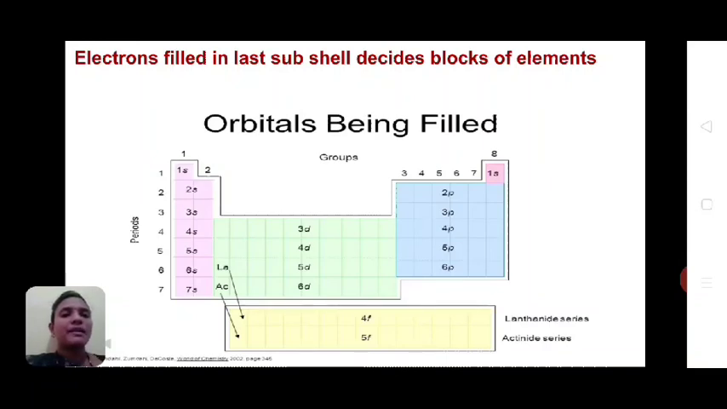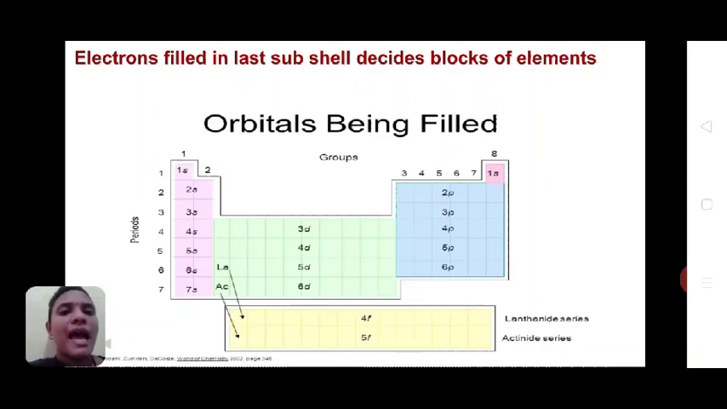See, in pink color, first period, the outer electron is present in the 1s shell. In the second period, the outer electron is present in the 2s shell. In the third period, the outer electron is present in the 3s subshell. In the fourth period, in the 4s subshell. Similarly in the 5th, 6th and 7th. With the increasing period, we can see an increase in the number of subshells.